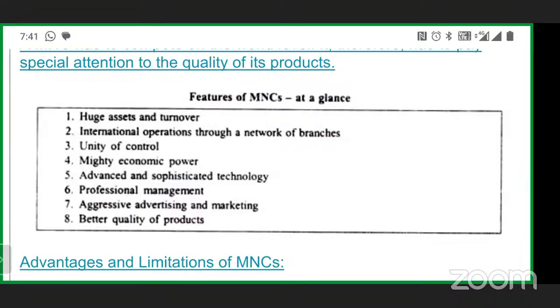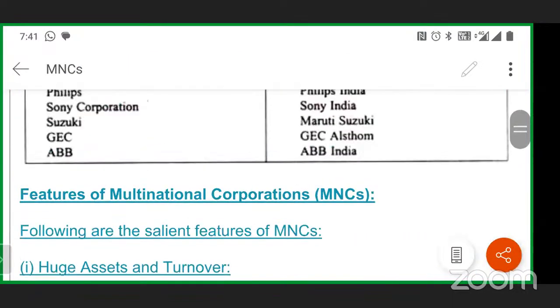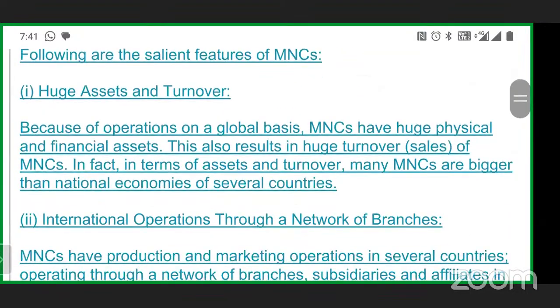Try to make a little bit discussion on this. Now, huge assets and huge turnover. What is the difference between these two? Anyone? Huge assets and huge turnover.